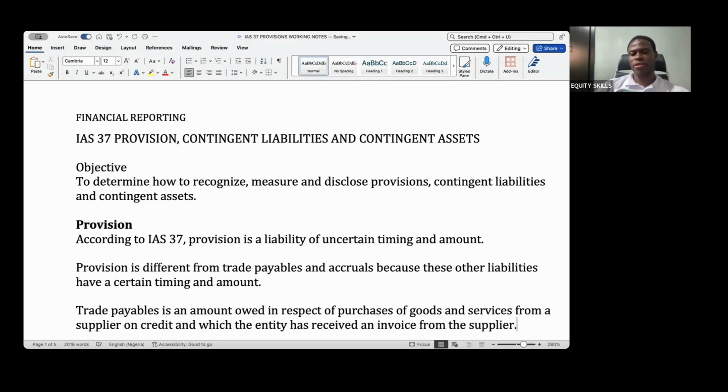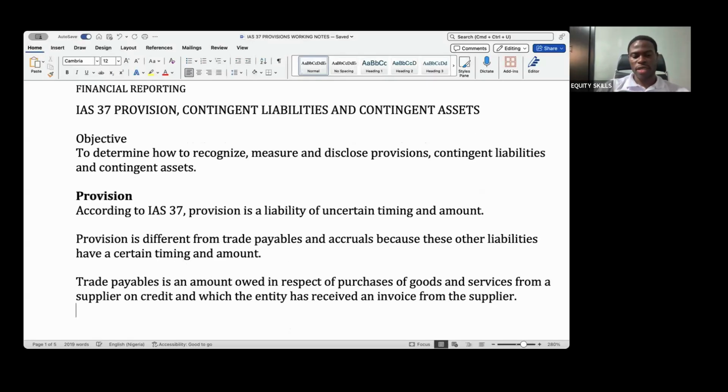So we bought goods on credit, we enjoyed service on credit, and we have gotten an invoice. Those are trade payables or other payables.